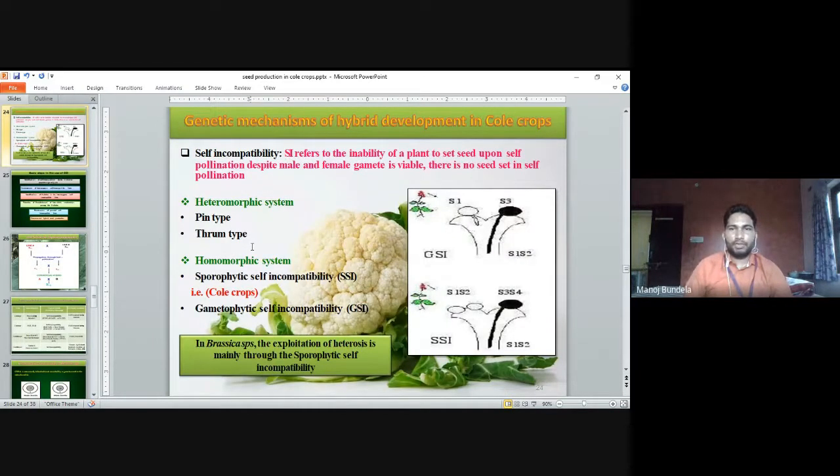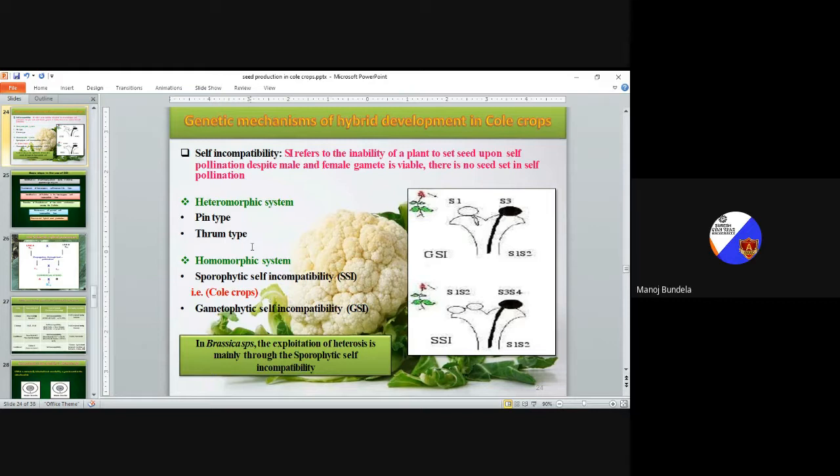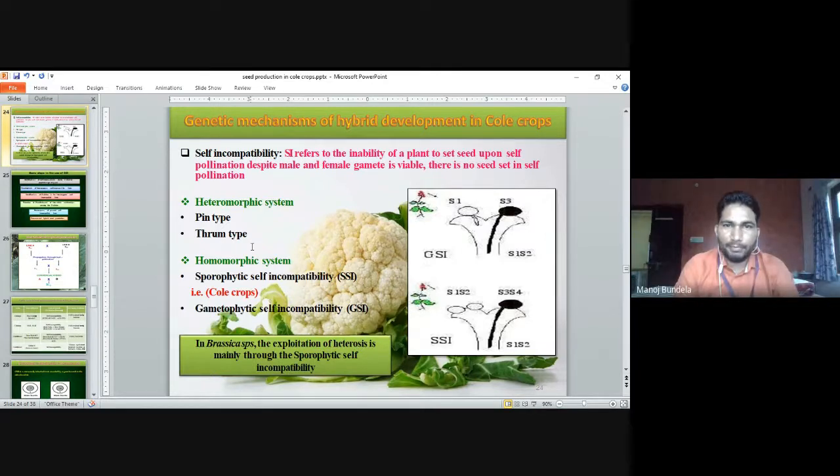Genetic mechanism for hybrid development in cole crops. Self-incompatibility. SI refers to the inability of a plant to set seeds upon self-pollination despite male and female gametes being viable. There is no seed set in self-pollination. If self-pollination is there, then seed production is not there. Next is the heteromorphic system. In this, two types of flowers are there: a pin type and a thrum type.